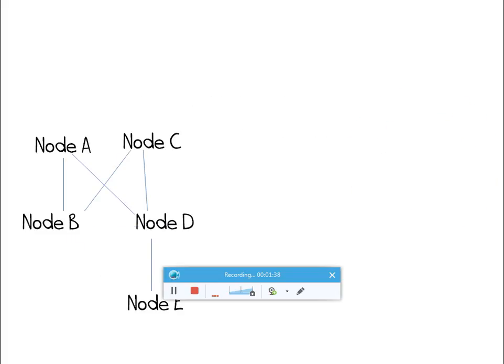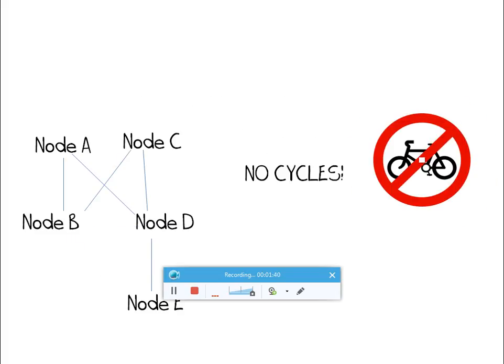This is not a tree because here we have a cycle. This violates the no cycles condition. You could start at node A, go to node B, node C, node D, and return to node A. This is a cycle violating the no cycles condition, and so this is not a tree.